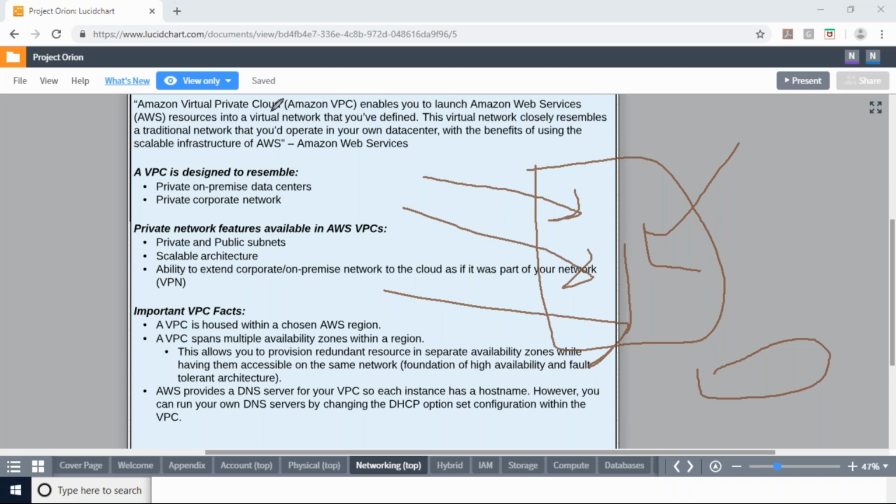This virtual network closely resembles a traditional network that you would operate in your own data center, with the benefits of using scalable AWS infrastructure. This is the official definition from AWS.